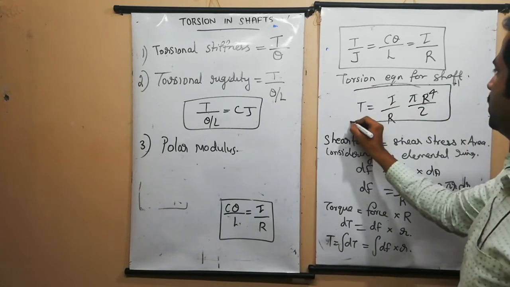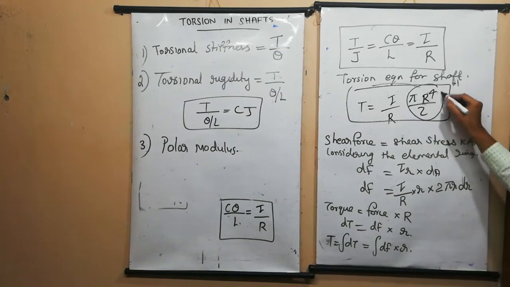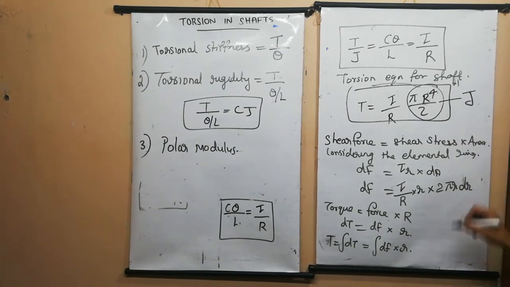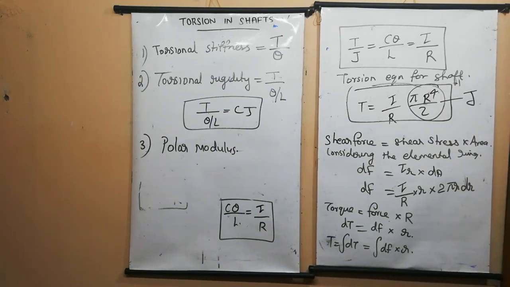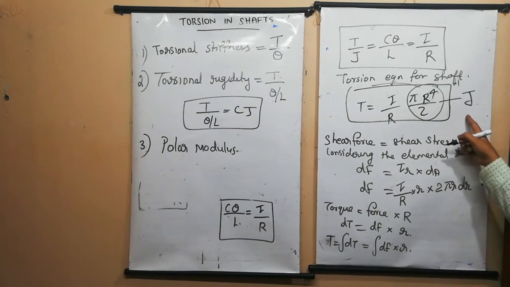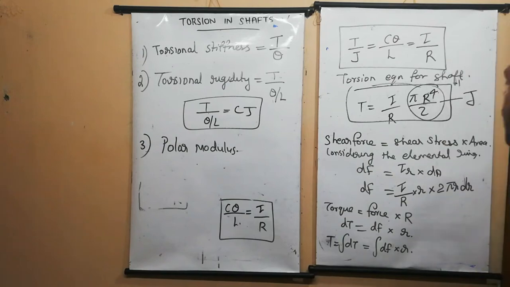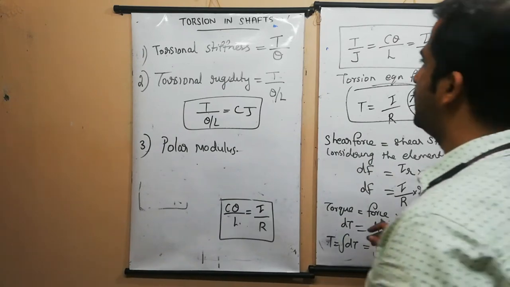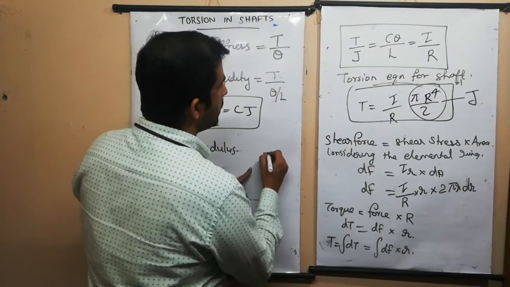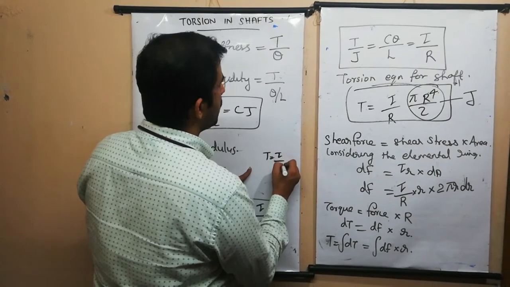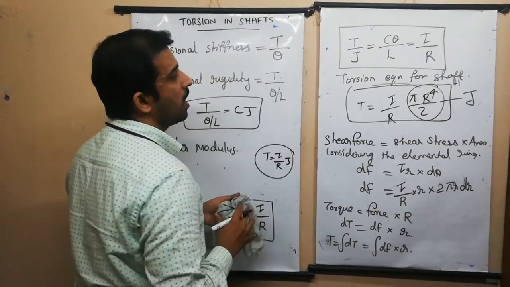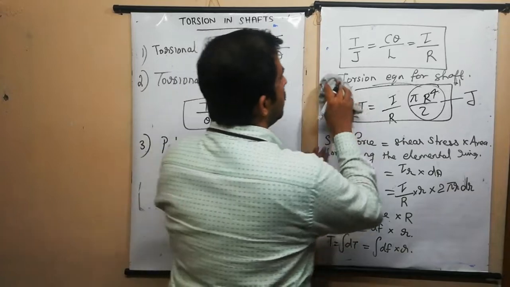This was our equation. In that equation, pi R raised to 4 by 2 is called J. This is the polar moment of inertia. For circular sections, pi R raised to 4 by 2 is the polar moment of inertia J. That is why we are saying that T is equal to tau divided by R into J, where J is the polar moment of inertia.